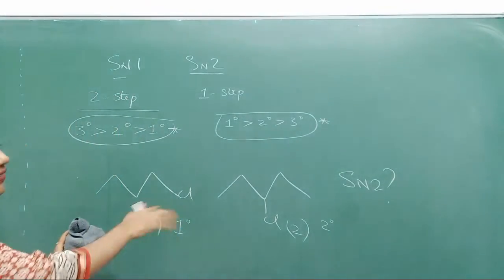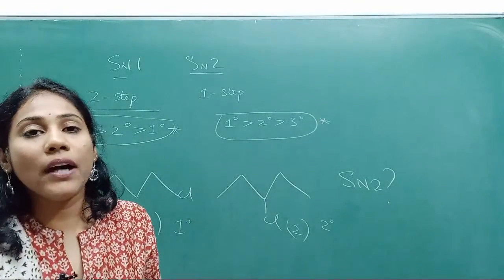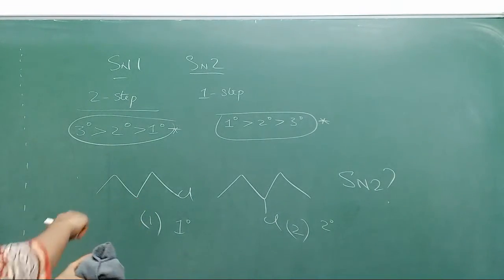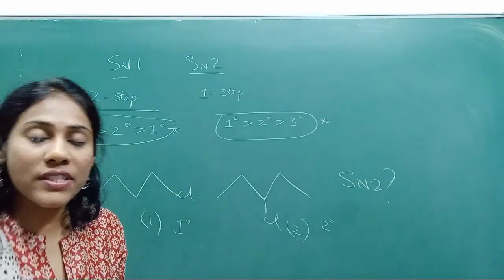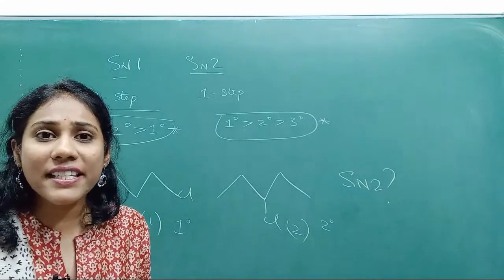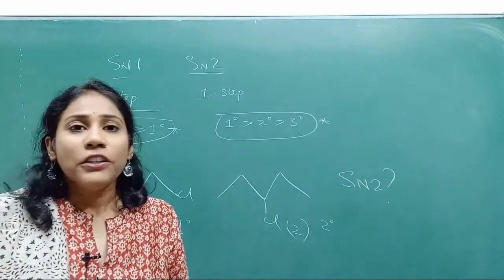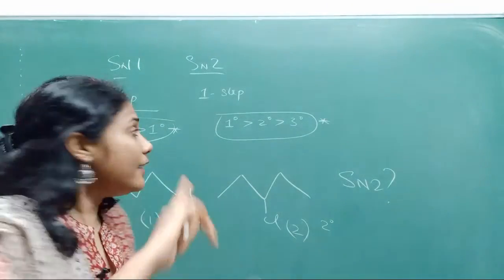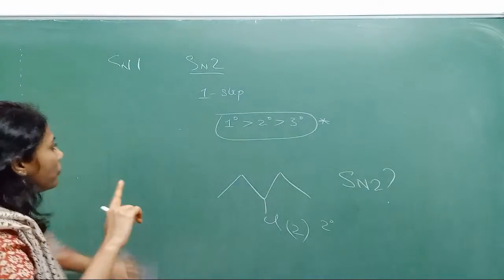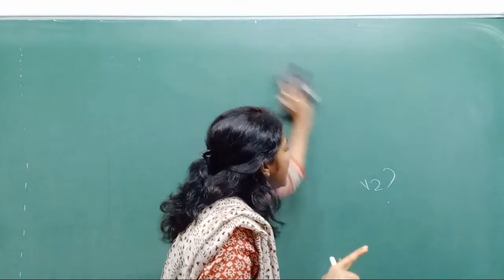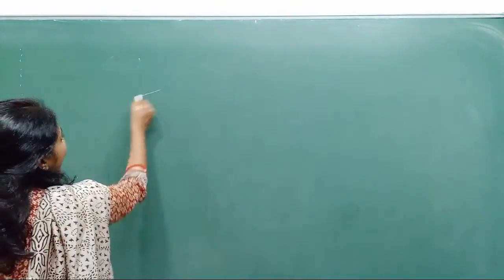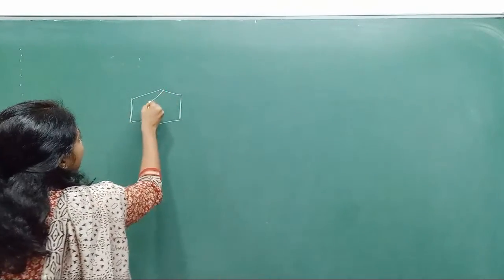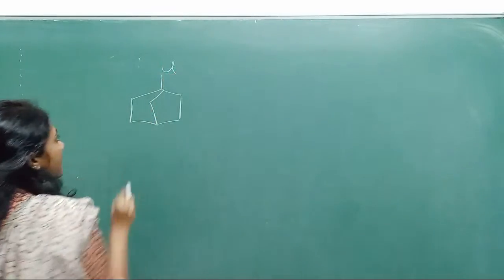So these are actually very simple but yet very important models for the competitive examinations. Okay, so this way they'll give different series of compounds and they'll ask you to arrange in an increasing order or decreasing order. This is one important concept, right? And one more question here. So just tell me, if I have a compound something like this. Okay, so I have an alkyl halide something like this.